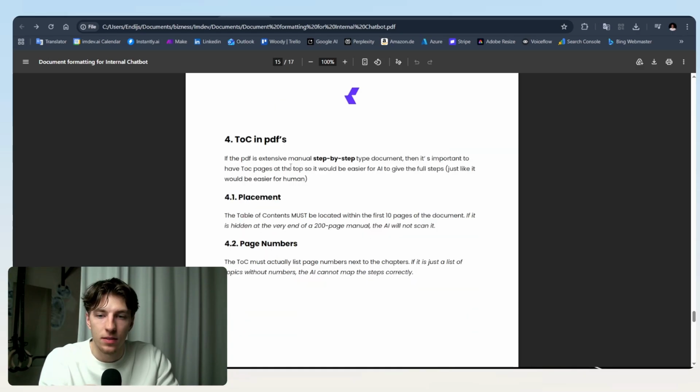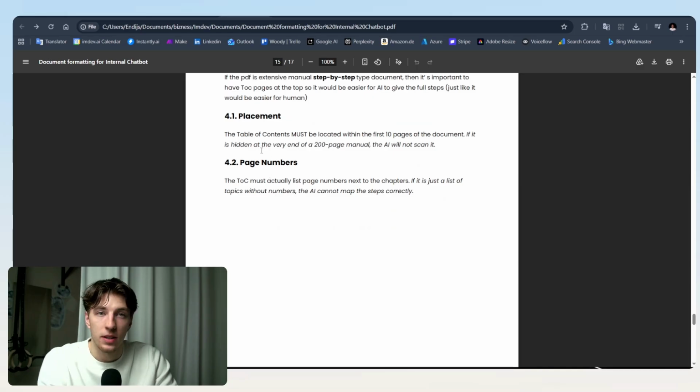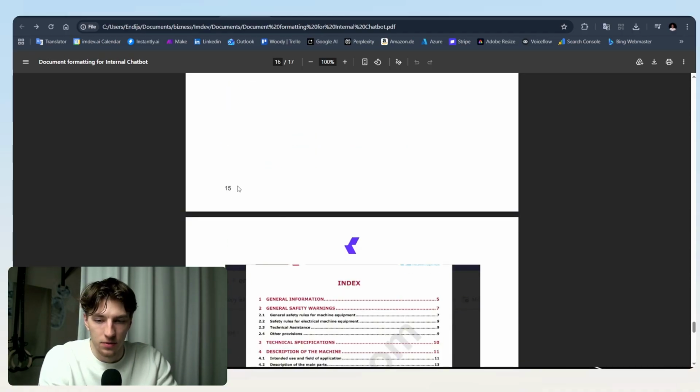Yes, it's surprising. So it's important that if it's some kind of manual about some machine or other stuff, then you have these TOC headers. And you have to place them in the first 10 pages. You don't place them at the bottom of your PDF, which is probably logical, but it's just good to mention that. And then of course it's good to also have numbering for PDF pages.